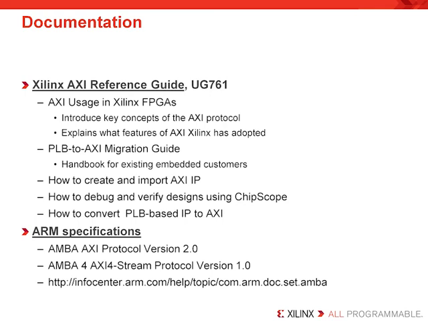It also discusses the ARM specifications to some extent, but not very much. In general, if you want that kind of information, particularly as it pertains to AMBA AXI protocol version 2.0, or the AMBA 4 AXI4-Stream protocol version, you'll need to go to the location you see here at Info Center. And that will answer all those questions and define those common ARM specifications that make it an industry standard.